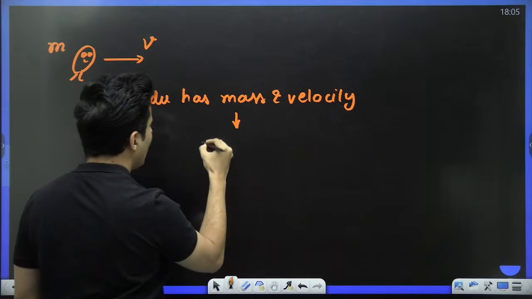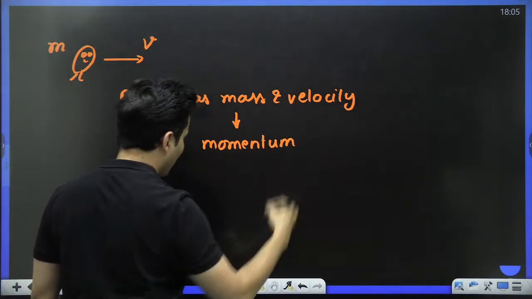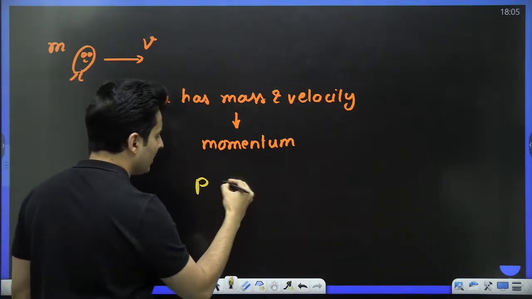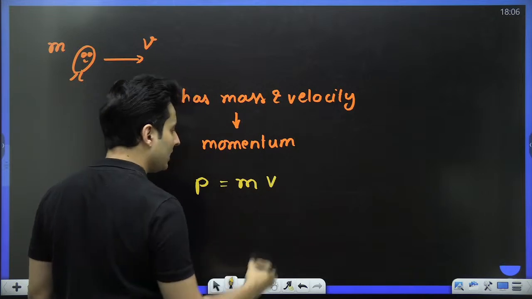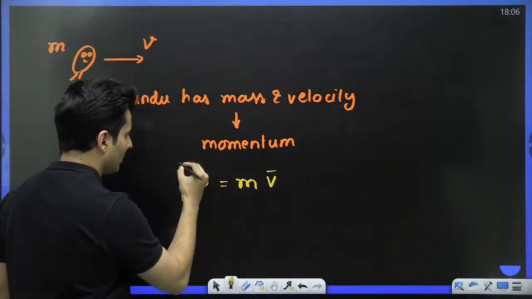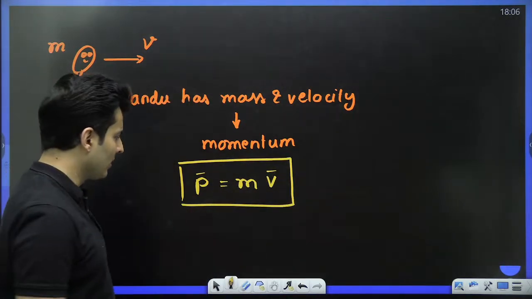So basically he has momentum. And the formula for momentum is as follows. Momentum symbol is P. It is nothing but mass into velocity, but momentum is a vector in the direction of the velocity. So that is your momentum, my dear warriors. Momentum is mass into velocity.